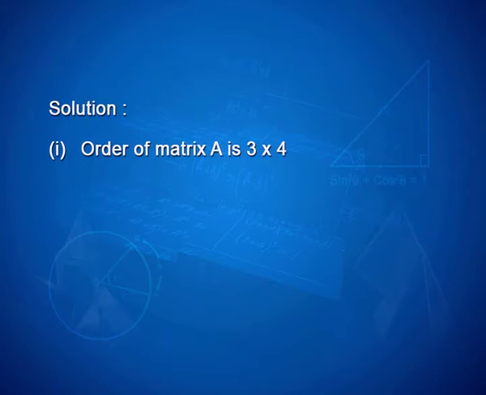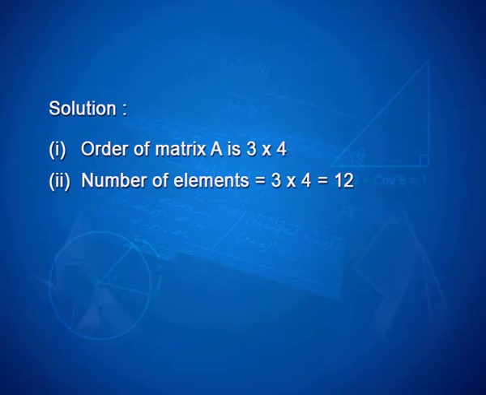Order of the matrix A is 3 by 4 as the matrix has 3 rows and 4 columns. For the second part, the number of elements will obviously be 3 into 4, that is 12. Now, let us understand what a13 is, that is the element belonging to first row and third column. So, the element is 19. a24, that is the element belonging to second row and fourth column, that is element 12. Same way a33 is the element belonging to third row and third column, it is minus 5.